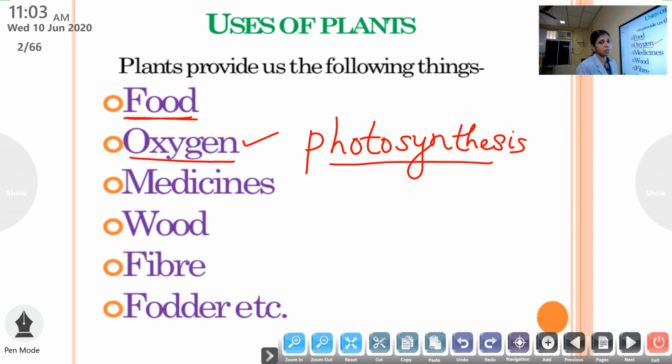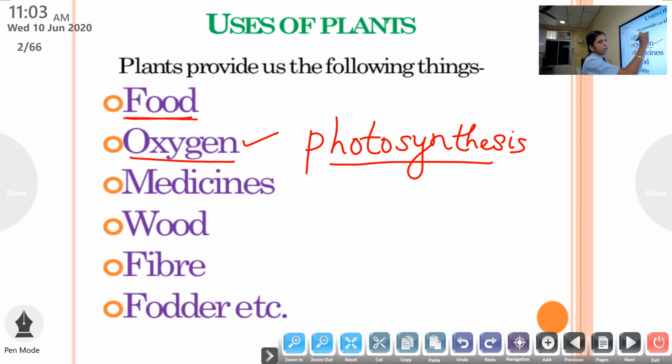Do you know what is photosynthesis? Photosynthesis means it is the synthesis or preparation of food, and that is done by plants. During this process, plants release a gas which is called oxygen.